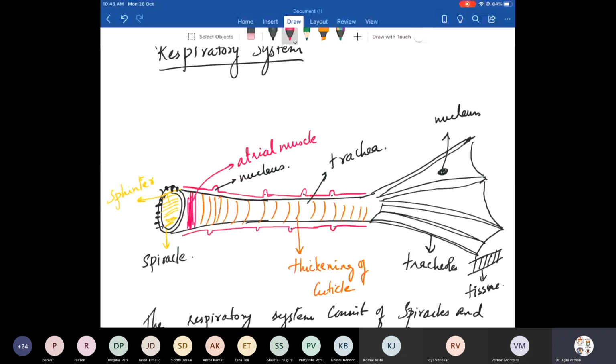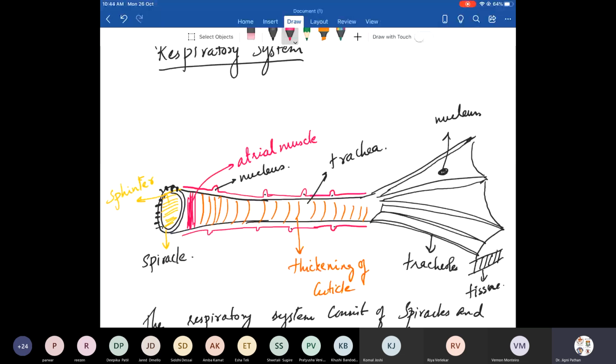Next, the spiracles lead to the trachea. The trachea has a thickening of cuticle. The trachea is supported by the cuticle, whereas tracheoles are not supported by the cuticle. Very important question: which part is not supported by the cuticle? Trachea or tracheoles? You should know it is tracheoles. There is no cuticle, whereas the trachea has a cuticle.